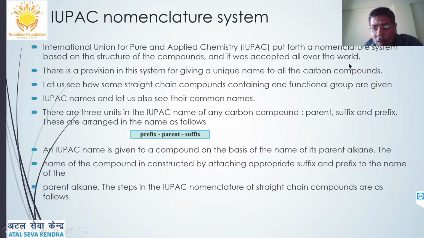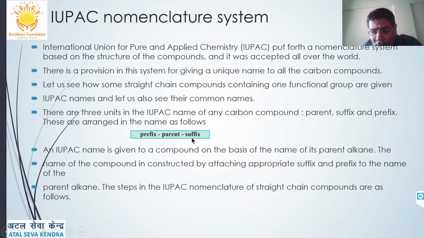There is a provision in the system for giving a unique name to all carbon compounds. So let us see how these names were given. IUPAC names are given by the following method. There are three units in an IUPAC name: a parent compound or a parent chain, which is a carbon chain.